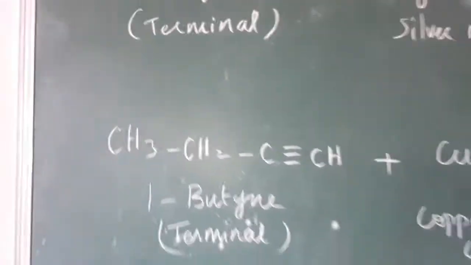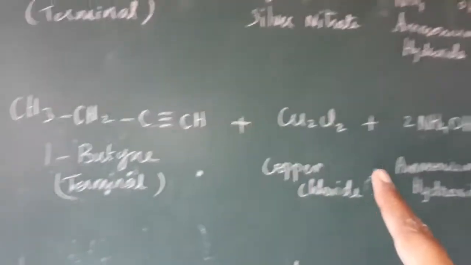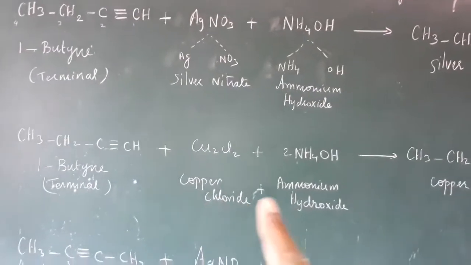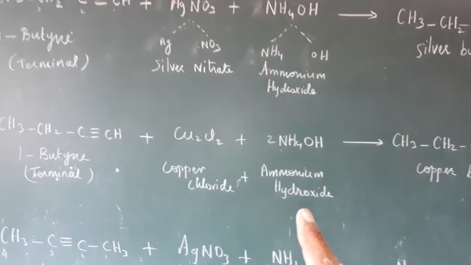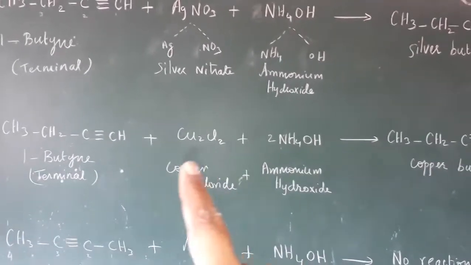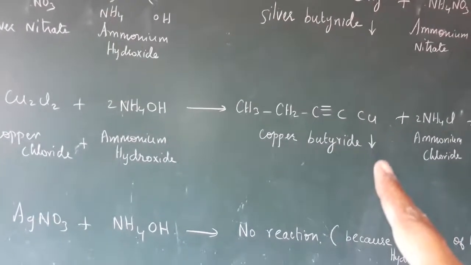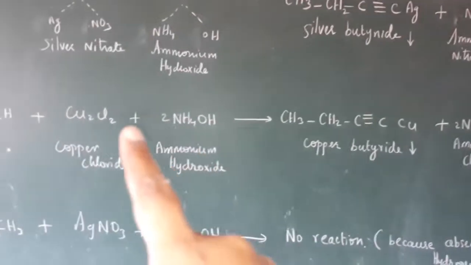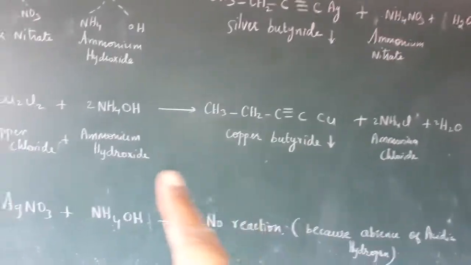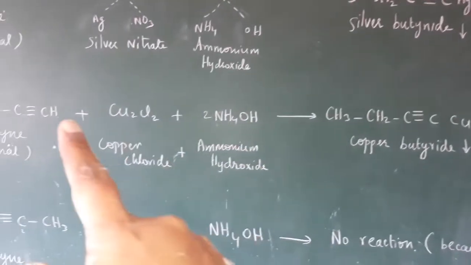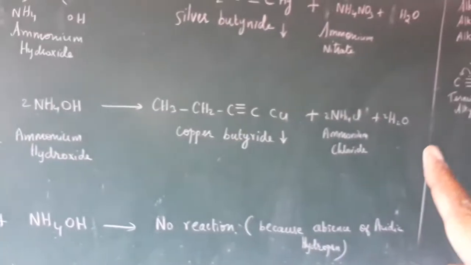Now another one. With the same 1-butyne, we add a different compound: copper chloride with ammonium hydroxide. Instead of that hydrogen you put the copper, so we get copper butynide. It is also a precipitate. The ammonium reacts with the chlorine to give ammonium chloride, and the OH from the ammonium hydroxide reacts with H to give water.